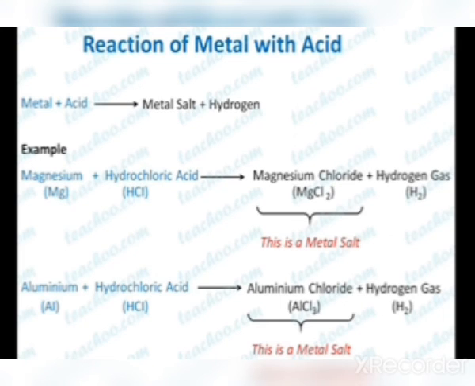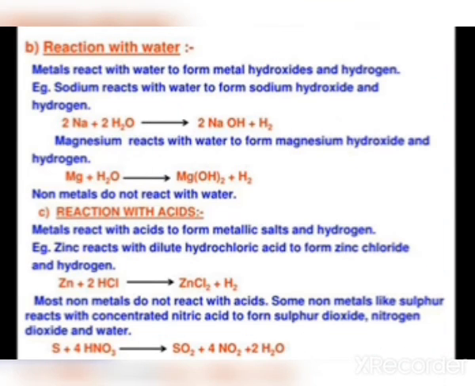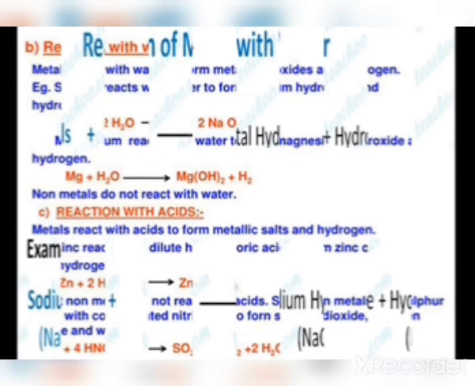So dear students, today we learned about the third chemical reaction, the reaction with acids.